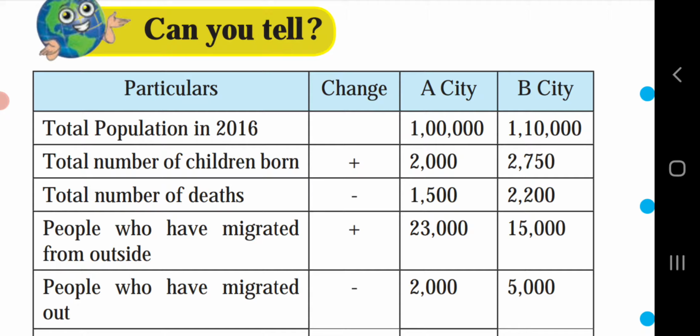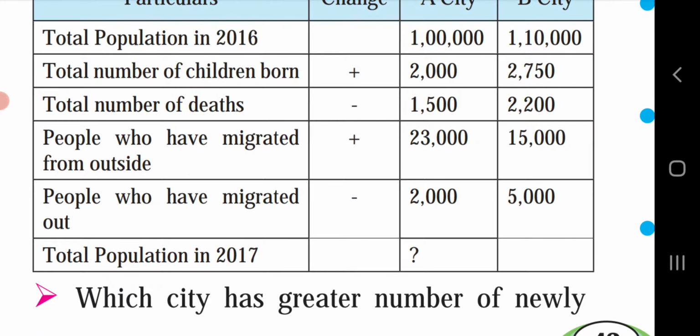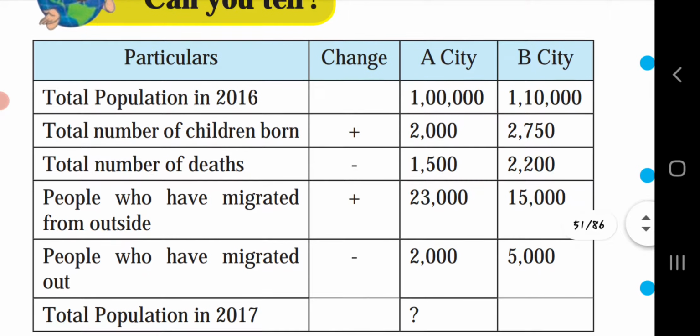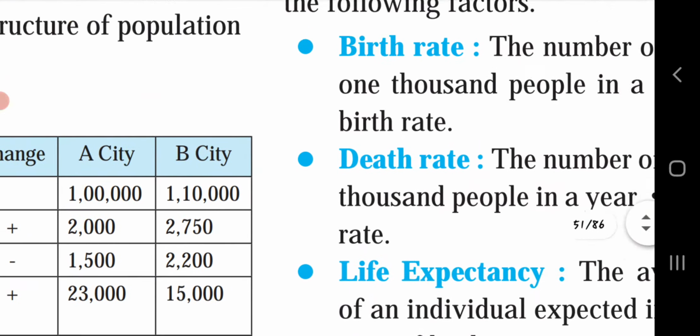Migrated out means they are going from our village to another village or city. We have to find the total population in 2017. In the table, you can see plus and minus: newborn children will be added to the cities, and deaths will be subtracted from the cities. A few questions are given depending on this.